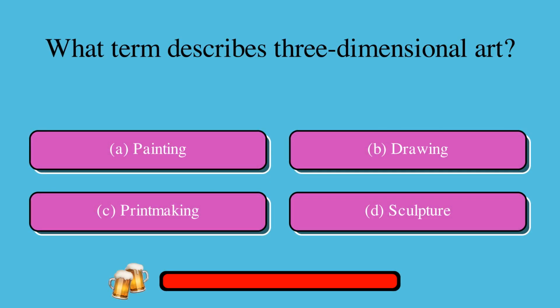What term describes three-dimensional art? A. Painting, or B. Drawing, or C. Printmaking, or D. Sculpture? The correct answer is D. Sculpture.